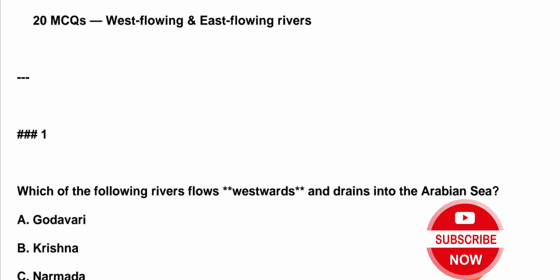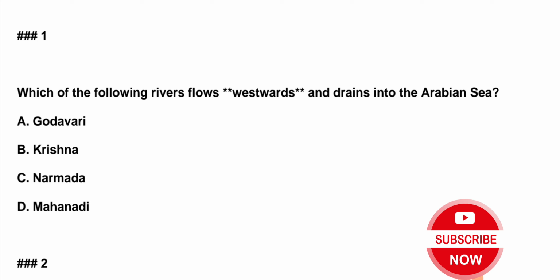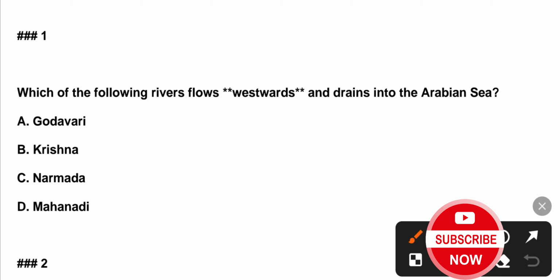Today we are going to do MCQs on western and eastern flowing rivers. First is, which of the following rivers flows westwards and drains into the Arabian Sea? A. Godavari, B. Krishna, C. Narmada, D. Mahanadi. Correct answer is Narmada.